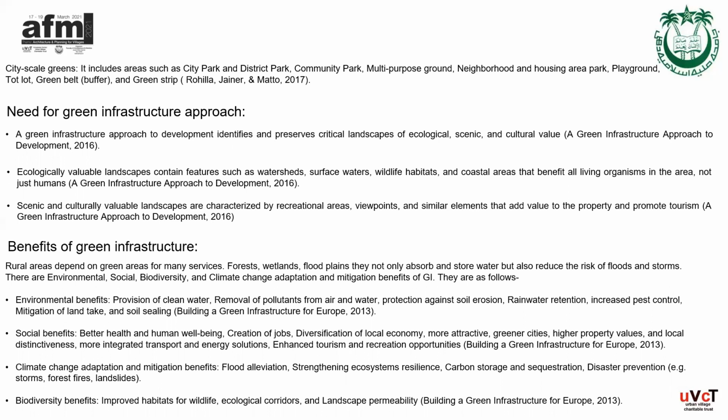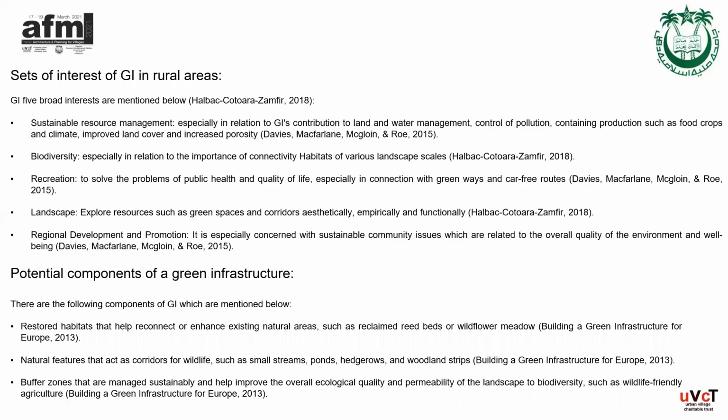And climatic change adaptation and mitigation benefits basically include carbon storage and sequestration, disaster prevention, and flood alleviation. Then biodiversity benefits basically include ecological corridors and improved habitat for wildlife. Now there are five broader sets of interest of GI in rural areas. First is sustainable resource management. Then second is biodiversity. Third is recreation. Fourth is landscape. Fifth is regional development and promotion.